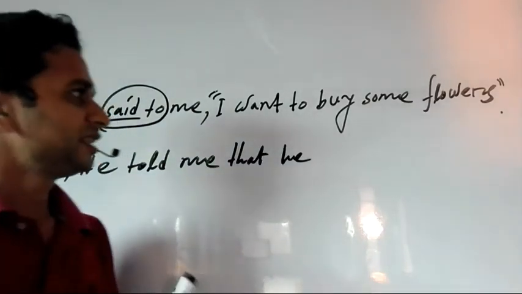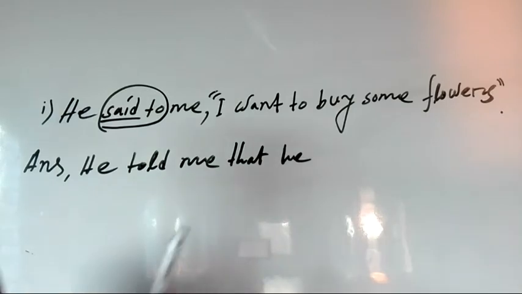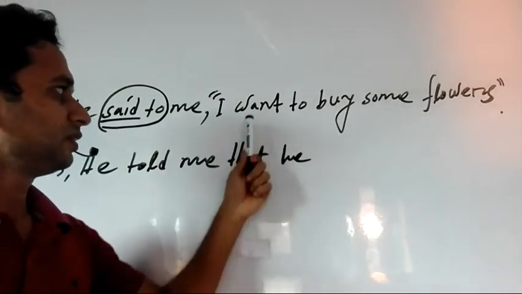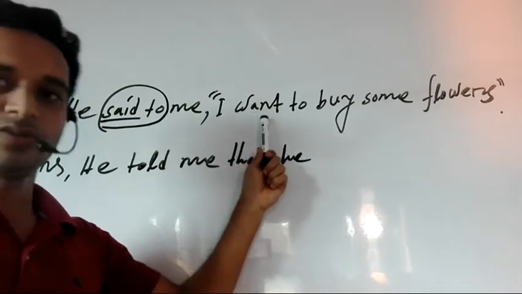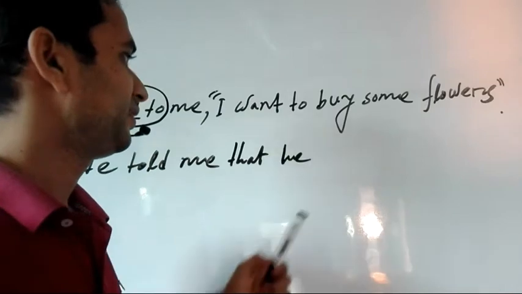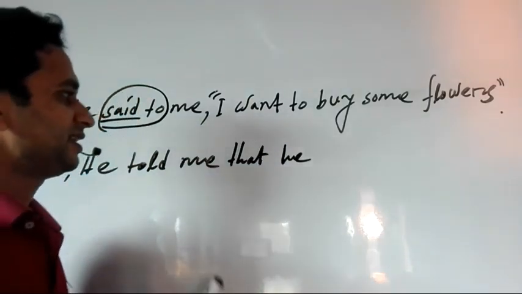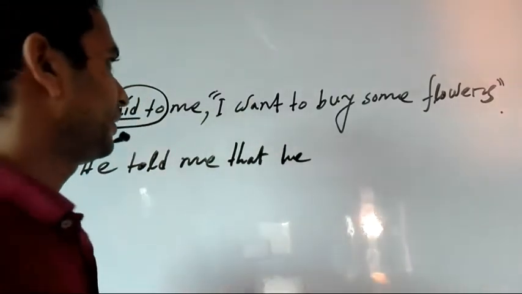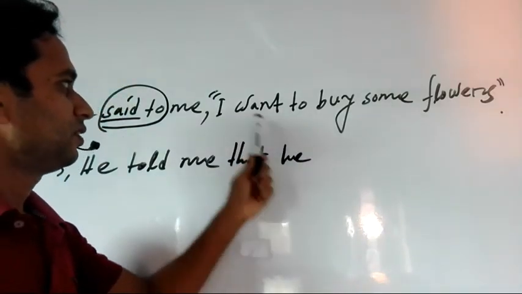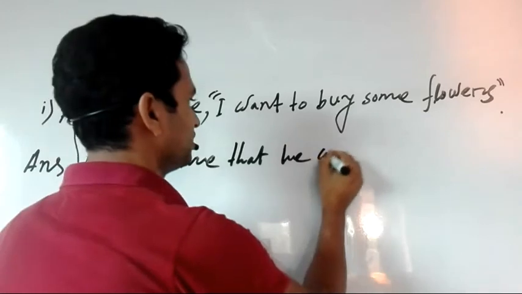Now this is the time for changing the tense, and changing the tense means changing the form of the verb. For present indefinite tense, we must convert it into past indefinite tense, so we should write the past form of the verb want. That means wanted.